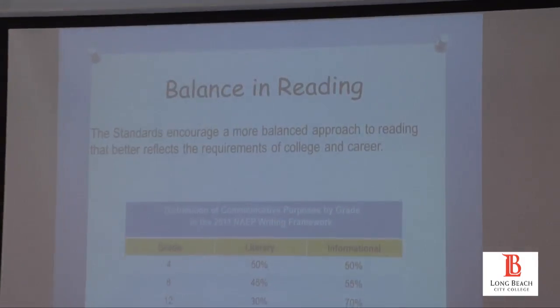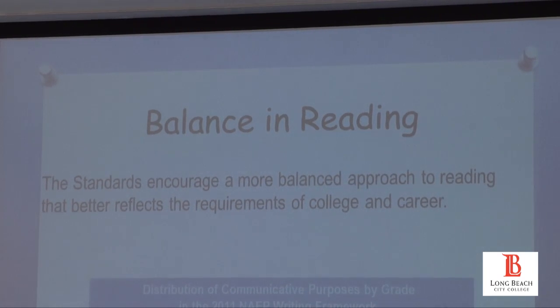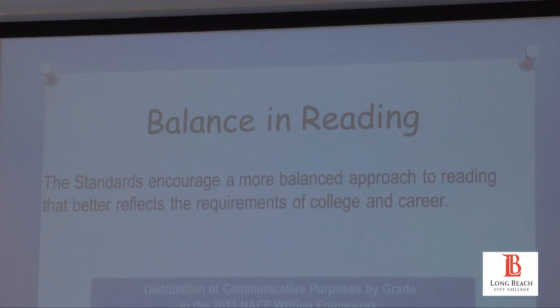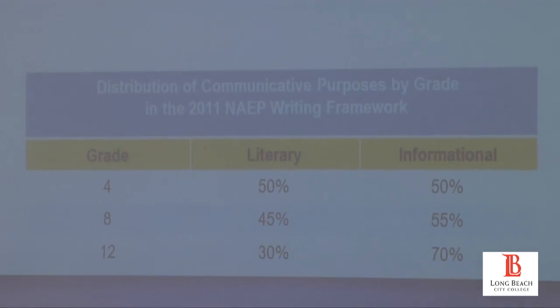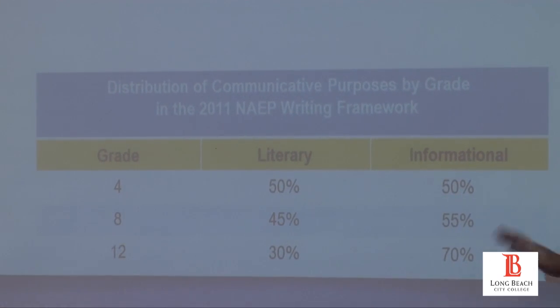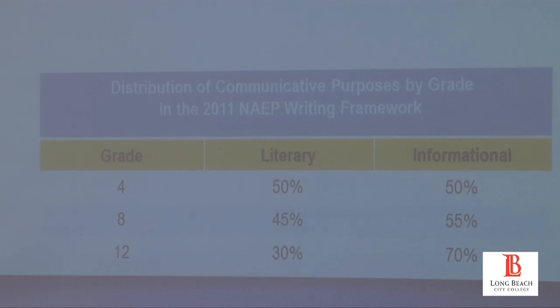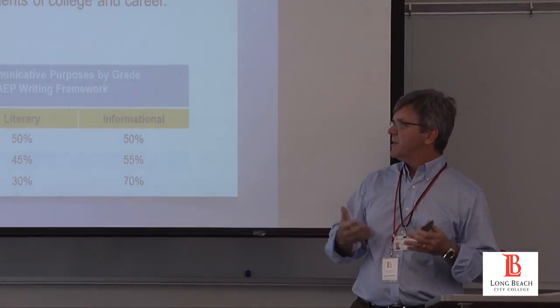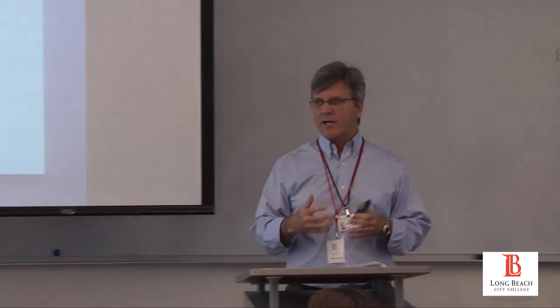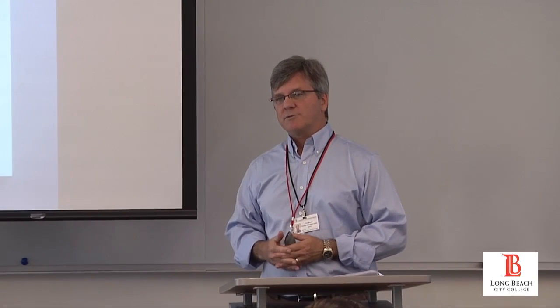Yeah, so what's on the screen is talking about what the Common Core studies say about how we should shift. And this is not just in English classes when we get up to the secondary, this is across the entire instructional day for a student in the K-12 system. In elementary, they ought to be looking at about half and half literary analysis and half informational text that they're reading and figuring out how to make sense of. Because they are two very different types of text.